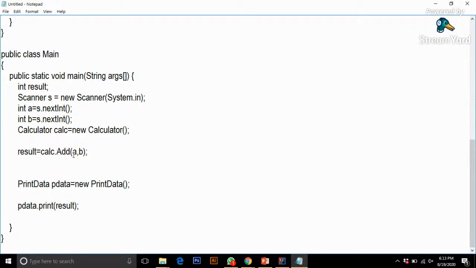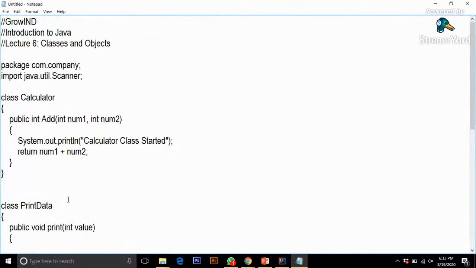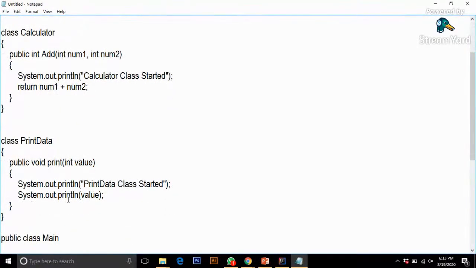Here we have to create placeholders, that is a and b. And now I have to print this data. We can use System.out.print, but let's get into the habit of object orientation. So here I have another class, PrintData, where I have created an object pData. So let's move towards the PrintData class. And what I'm doing here is